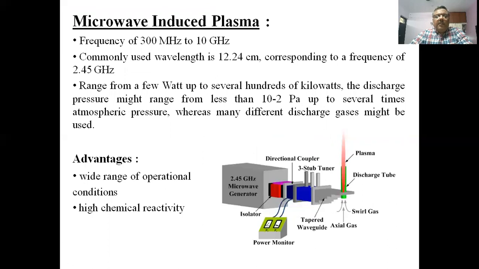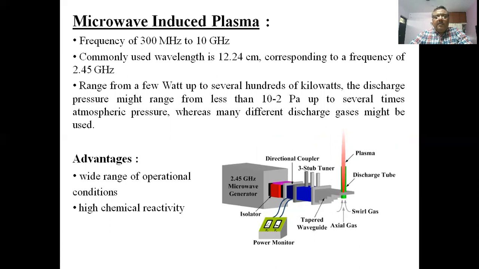The second is the microwave induced plasma, which has a frequency of 300 megahertz to 10 gigahertz. The commonly used wavelength is 12.24 centimeters, corresponding to a frequency of 2.45 gigahertz. Power ranges from a few watts up to several hundreds of kilowatts.